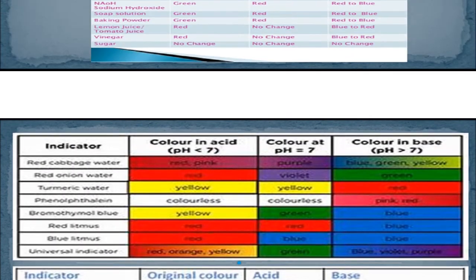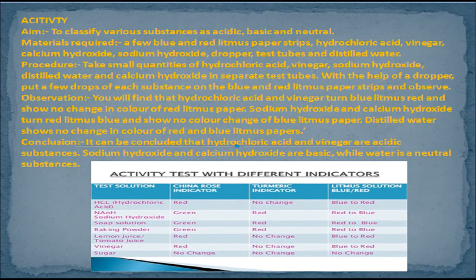Let us see an activity to classify various substances as acidic, basic, and neutral. Materials required are blue and red litmus paper strips, hydrochloric acid, vinegar, calcium hydroxide, sodium hydroxide, dropper, test tubes, and distilled water. Take small quantities of hydrochloric acid, vinegar, sodium hydroxide, distilled water, and calcium hydroxide in separate test tubes.